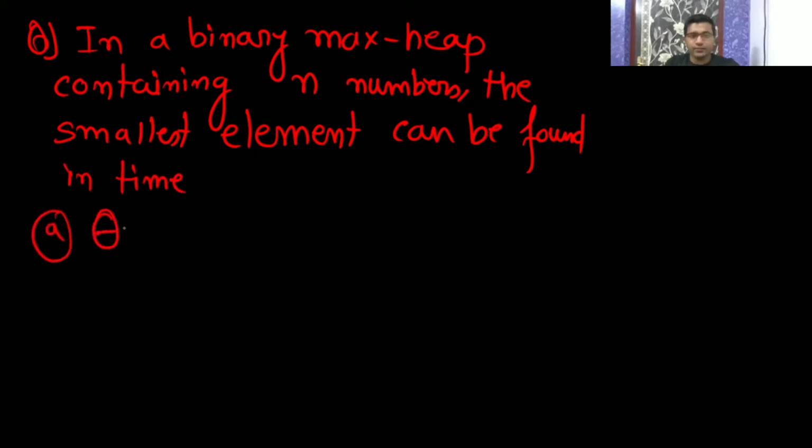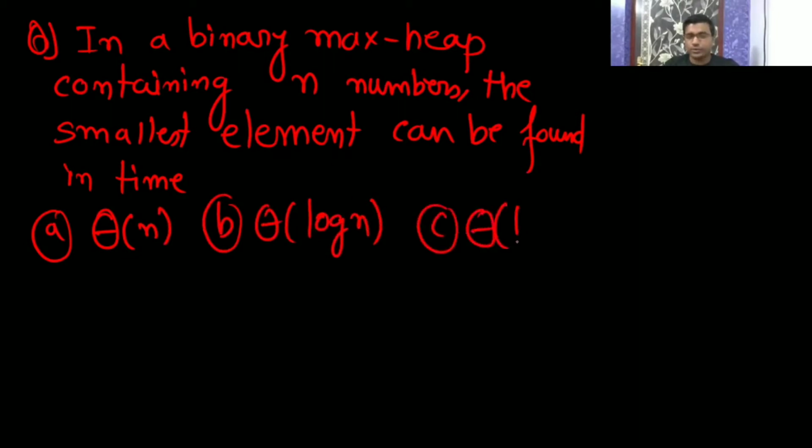Option A is theta of n. This you should give me the answer. If you have understood the concept, then you can give me the answer.